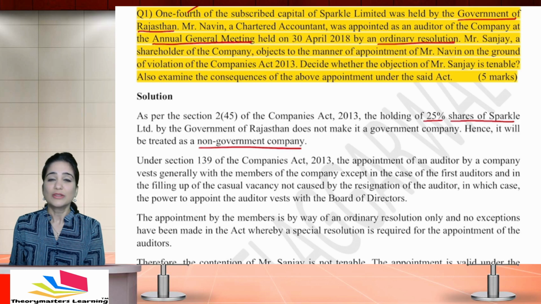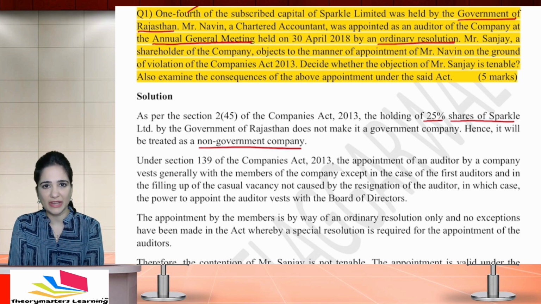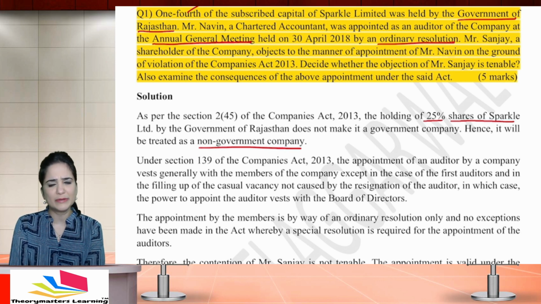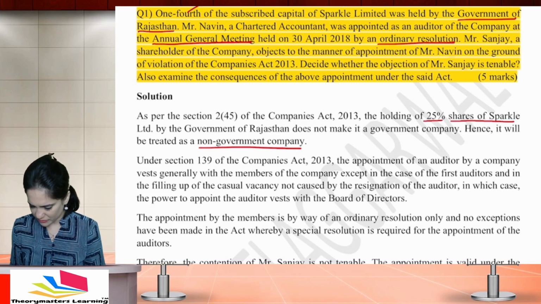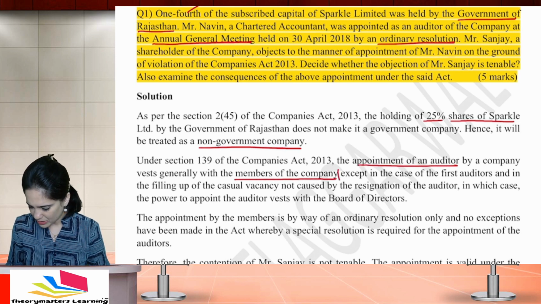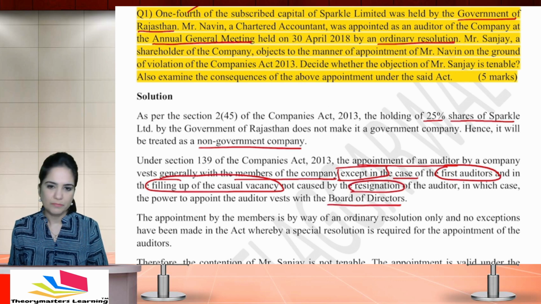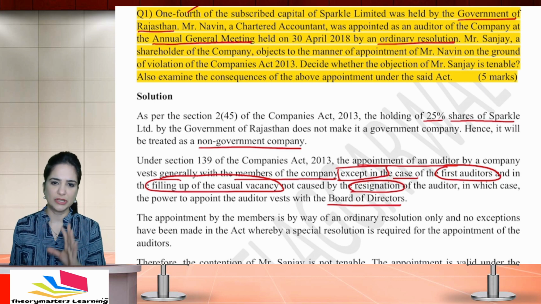ठीक है. तो नॉन गवर्नमेंट और गवर्नमेंट हमने इसीलिए आइडेंटिफाई किया है बिकॉज द ऑडिटर ऑफ गवर्नमेंट कंपनी विल बी अपॉइंटेड बाय द कंट्रोलर एंड ऑडिटर जनरल, राइट? So here, since it's a non-government company, the auditor will be appointed in the general meeting by the shareholders. But still, we need to explain that most of the time, the members of the company will appoint the auditor, except in the case of first auditors and casual vacancy which is not caused by resignation, the auditors will be appointed by the board of directors. Okay, so these points have to be mentioned in your answer.